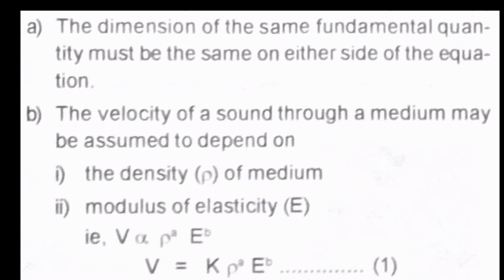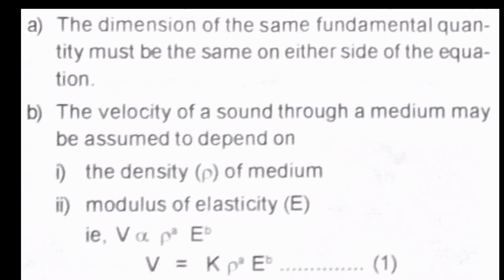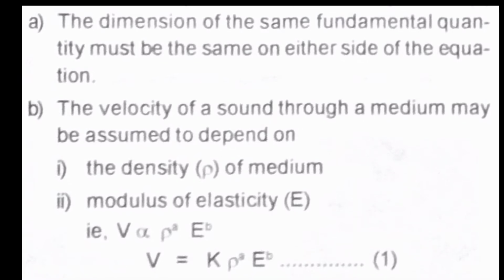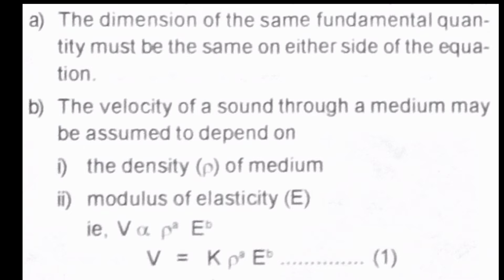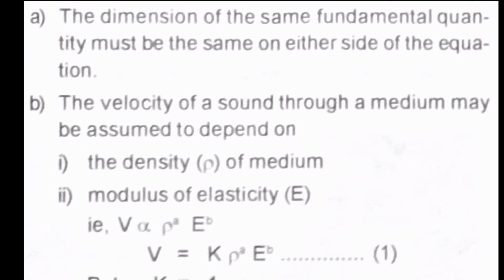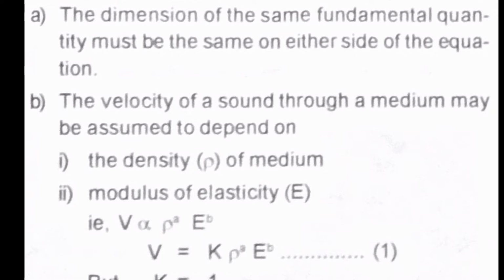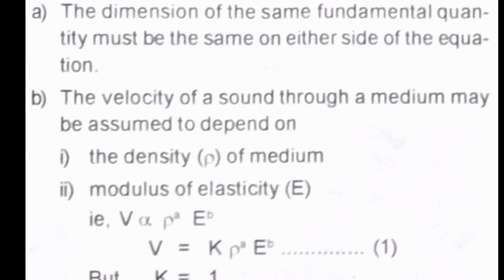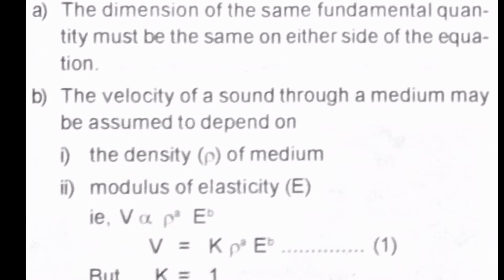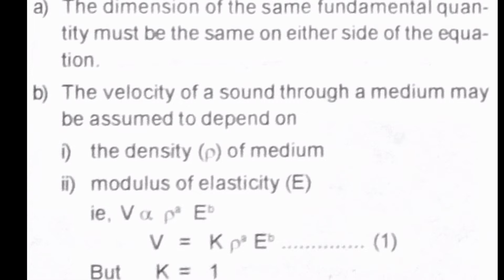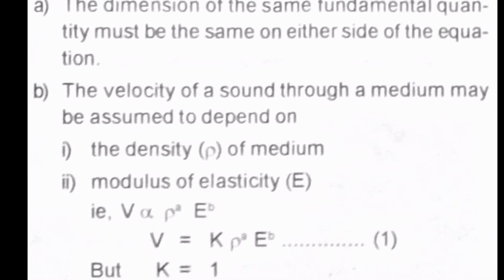Here it is given that the velocity of sound depends on the density and modulus of elasticity. So how can we represent it? The velocity can be represented as V, density as rho, and modulus of elasticity as E. So how can we connect these three? V is the velocity, which depends on rho and E. So we can write V proportional to rho and E.